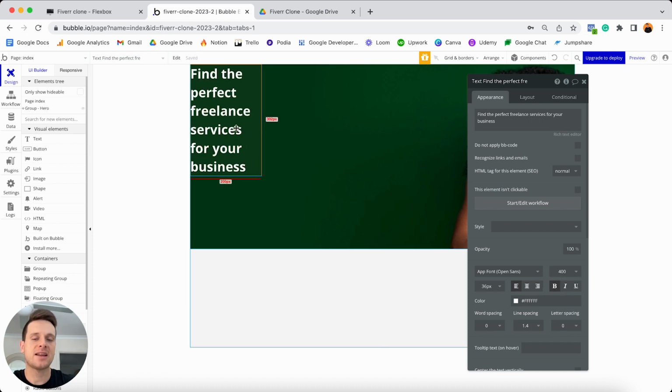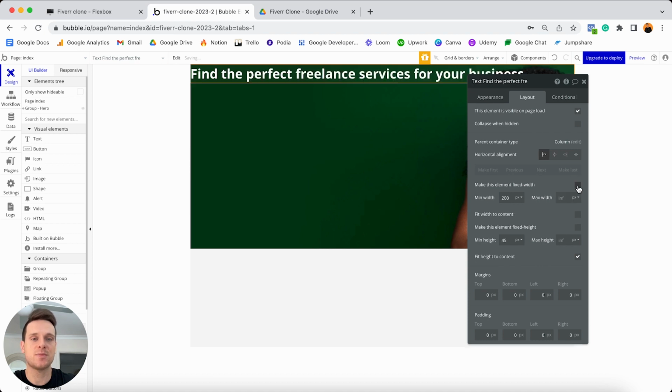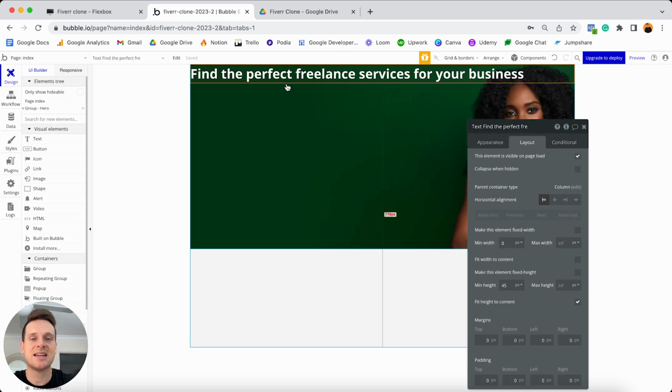Then from here, what I'd like to do is just update the responsive settings of this text element, as well as of course where it's positioned inside of our group. So if we jump over to our layout tab, I'm going to, similar to before, make this element fully responsive, which means I'm going to need to unselect that this should be a fixed width. I'm going to set the minimum width here to be 0, and I'm going to leave the maximum width to be infinite, which of course means that this element can take up as little or as much space as it needs on my page. And as you'll see, it's scaled completely across the full width of our page.